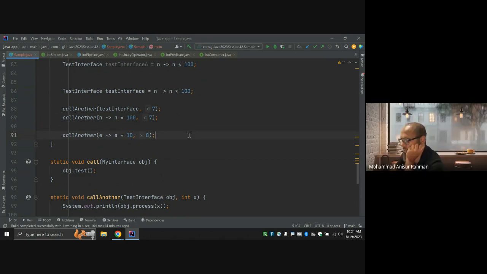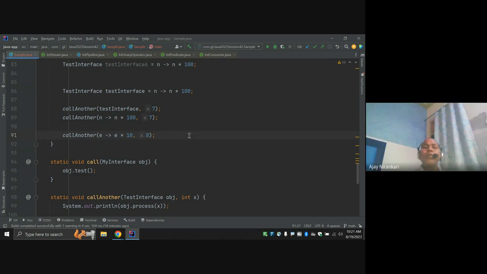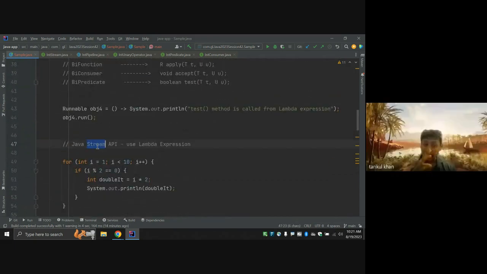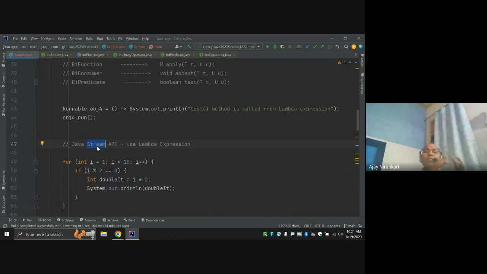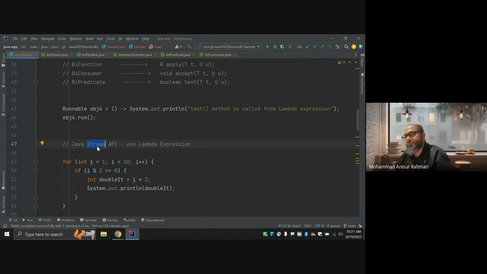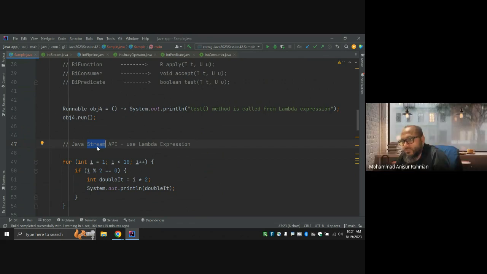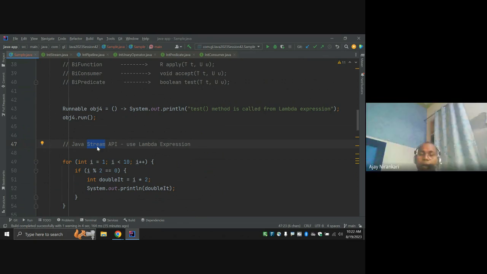more collections of data, because this Stream API generally works on collections of data, right? Stream API generally needs a collection of data. Till now, whatever we have learned, a class creates one object, but if I have created 10 objects, 100 objects, where do you manage them? The one basic data structure we have studied is the array. In an array, we can store 10 objects, 20 objects, 30 objects. So array is good, but we have alternative data structures in Java. This is known as the Java collections API, the collection framework.